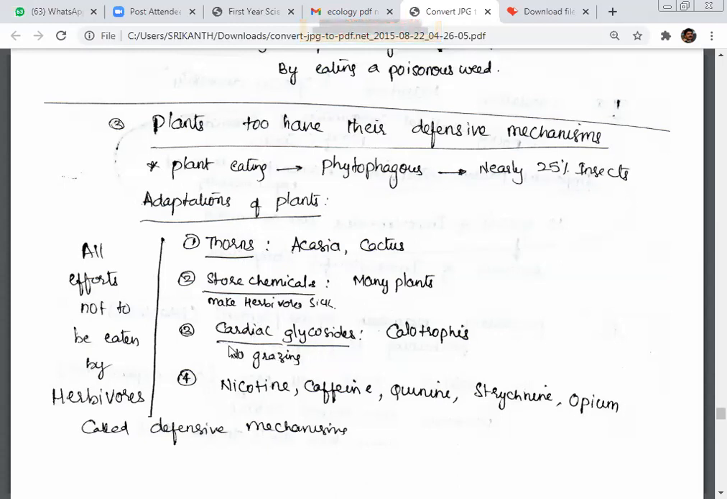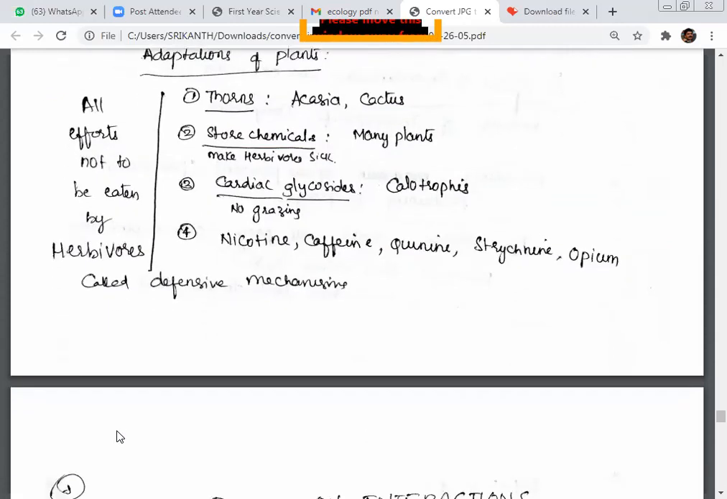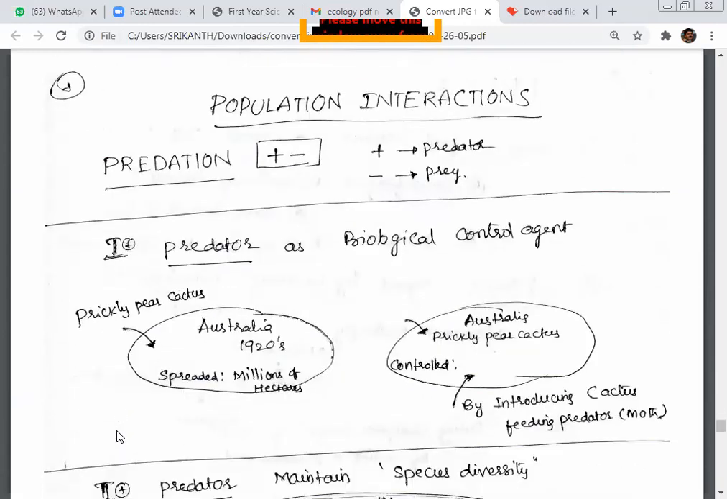The best example we have is cardiac glycosides in Calotropis. Nicotine, caffeine, quinine, strychnine and opium are also some of the best examples. These are chemicals stored in the plant, all efforts not to be eaten by herbivores, which we call a defense mechanism.